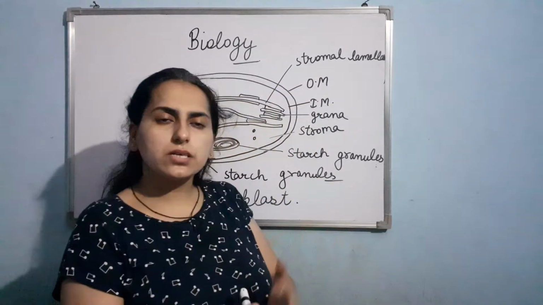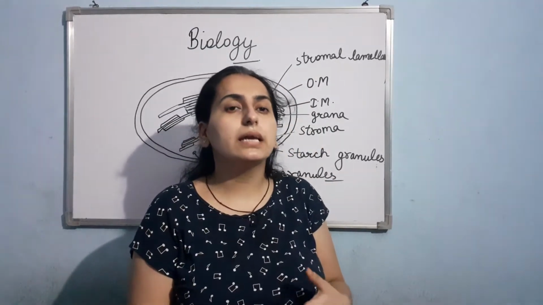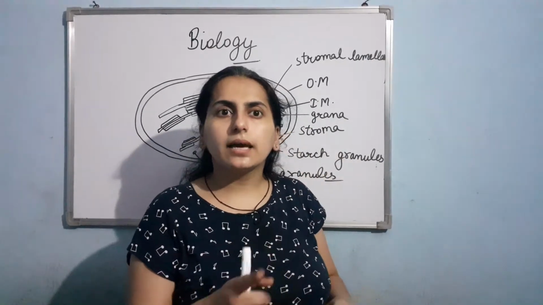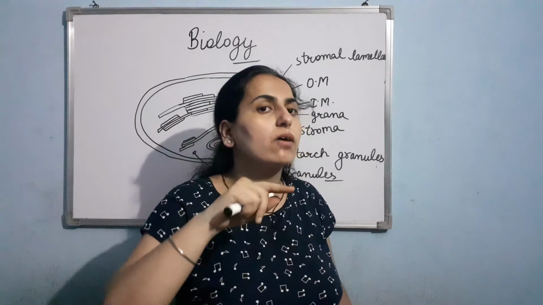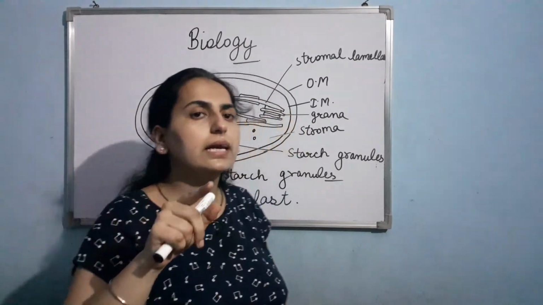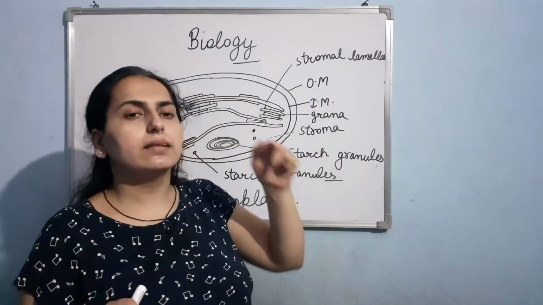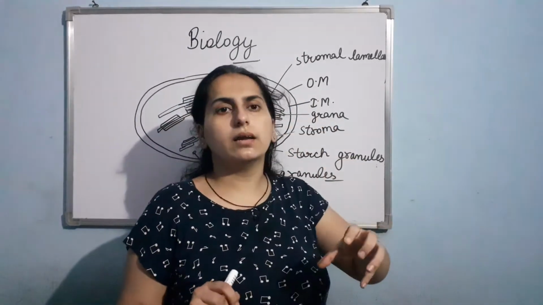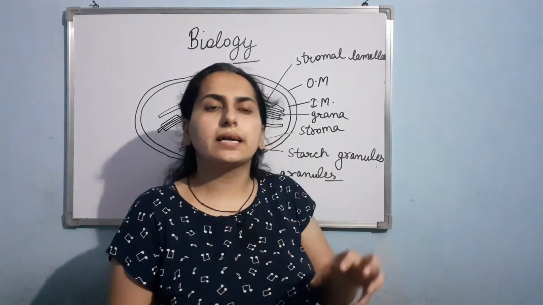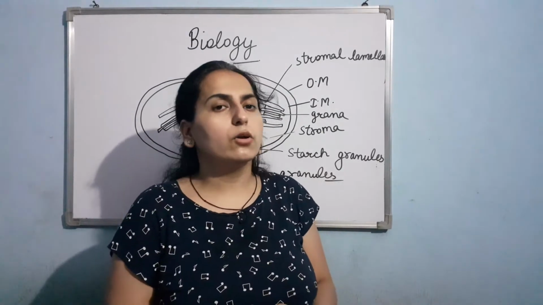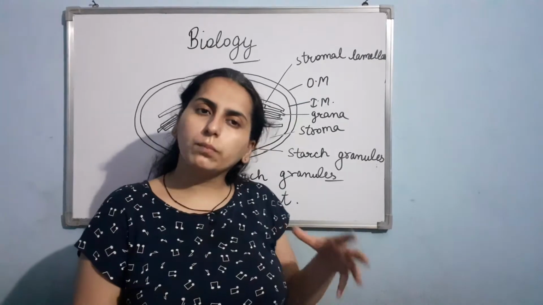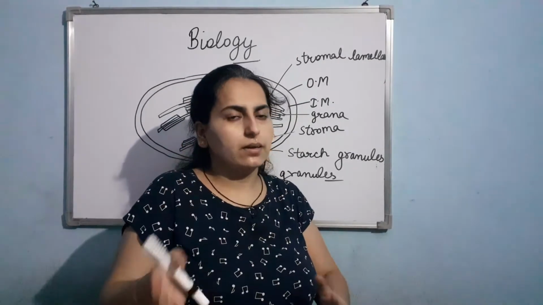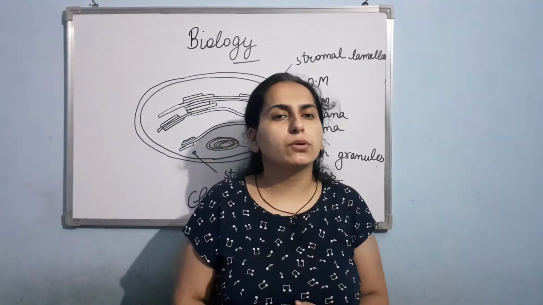So basically the process of photosynthesis takes place in the green leaves, in the chloroplast, which is present in the mesophyll cells of the green leaves. In the green leaves, mesophyll cells are present. In those mesophyll cells, a green colored chloroplast is present, that has a green colored pigment known as chlorophyll. So chloroplasts present in the mesophyll cells of the green leaves are the site for the process of photosynthesis.